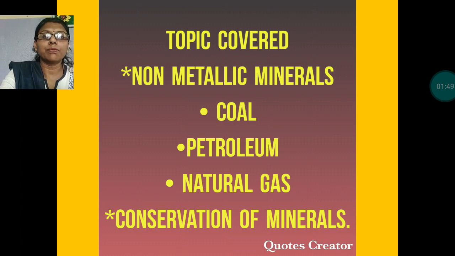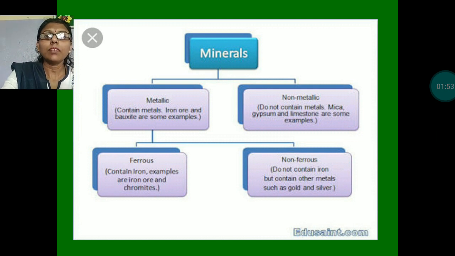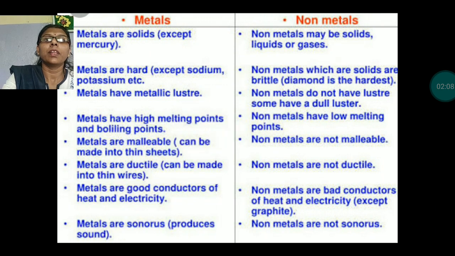First, minerals are distributed into two groups, metallic and non-metallic. Metallic minerals contain metal, non-metallic minerals do not contain metal. Now, here are some differences between metals and non-metals.